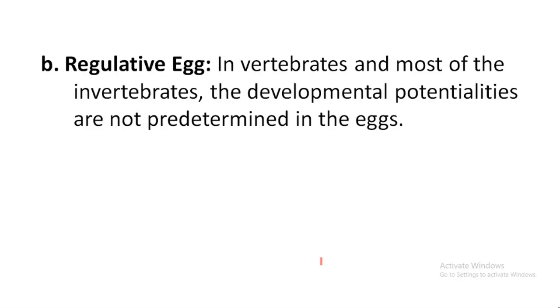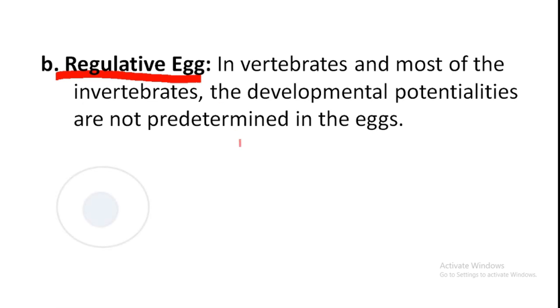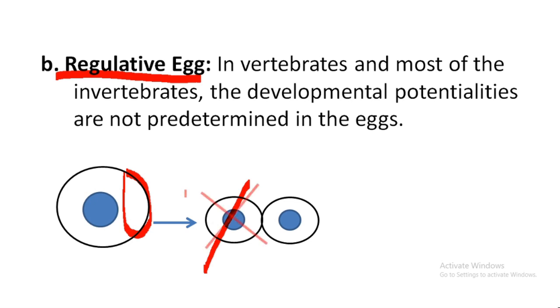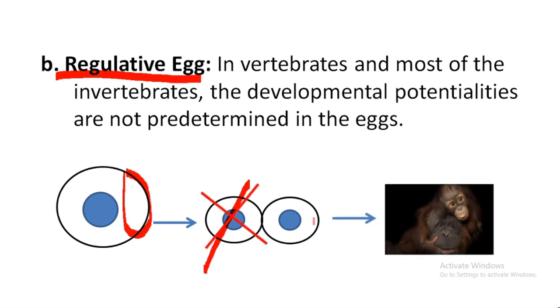But on the other hand, in the case of a regulative type of egg, the egg is not predetermined for the development of a future embryo. So if a certain portion of its cytoplasm is lost, or if it's divided into two cells and one blastomere is lost, the other blastomere can develop into a complete embryo.